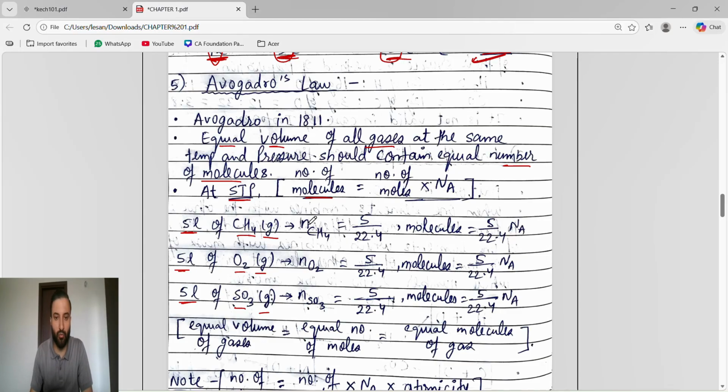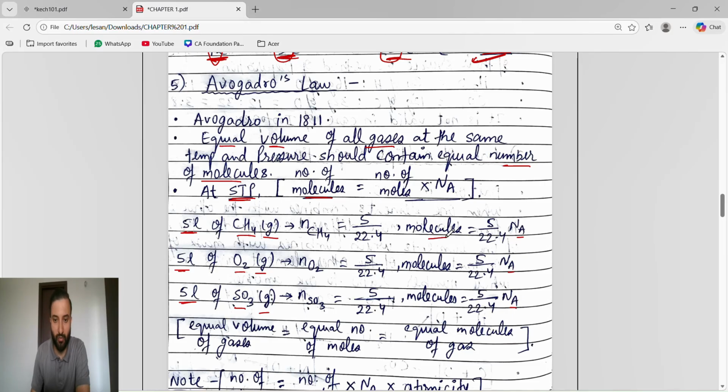Number of moles for CH4 is given volume by 22.4, since at STP the volume will remain fixed, 22.4. Same number of moles of O2 is also given volume 5 by 22.4. The number of moles of SO3 is also the same, 5 by 22.4. Then we multiply by Avogadro number, which will remain the same.